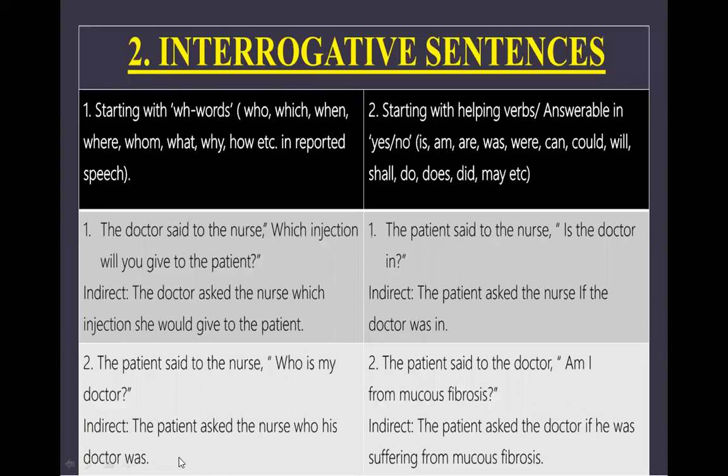But keep this in mind, if you use the word inquire or demand, these words are followed by the preposition of. So हम इस आंसर को ऐसे भी लिख सकते हैं, the patient inquired of the nurse who his doctor was. The patient demanded of the nurse who his doctor was.